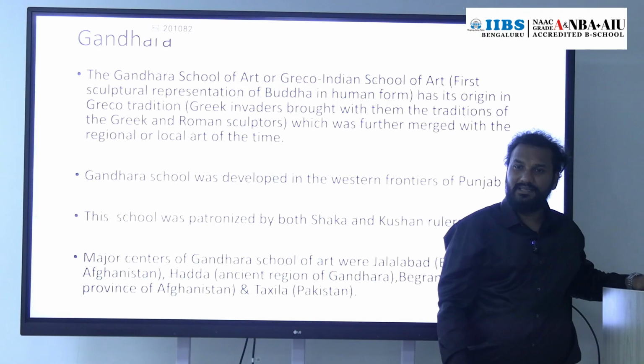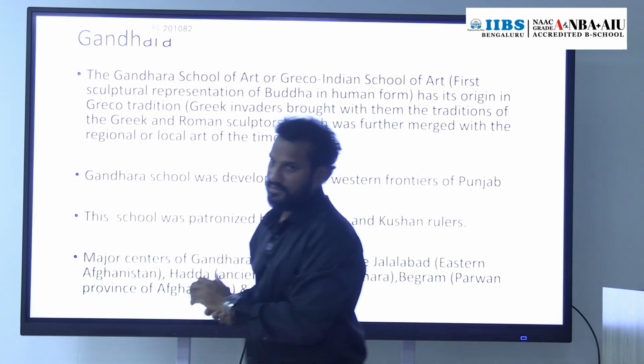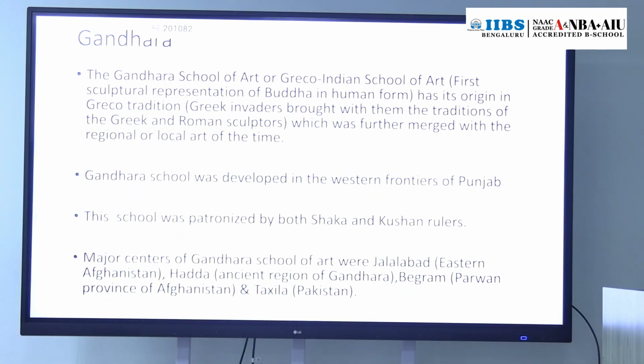Then post-Mauryans, three schools of art were developed. Three schools of art of sculptures were developed: Gandhara, Mathura and Amravati. One by one we will discuss.